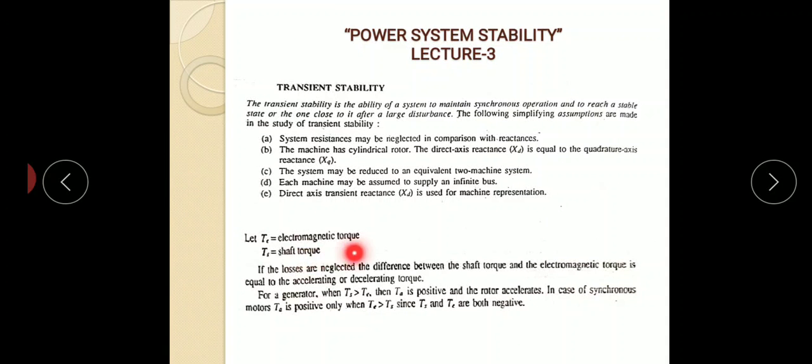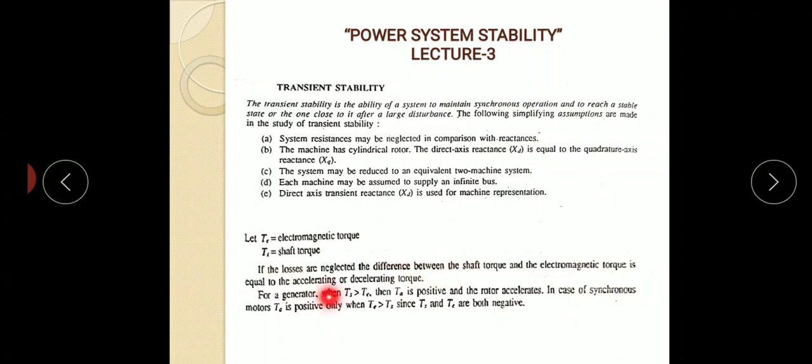Now let us take Te as the electromagnetic torque and Ts as the shaft torque. If the losses are neglected, the difference between the shaft torque and the electromagnetic torque is equal to the accelerating or decelerating torque.